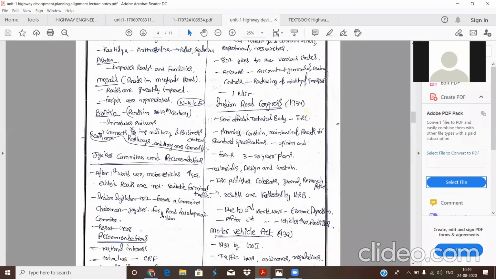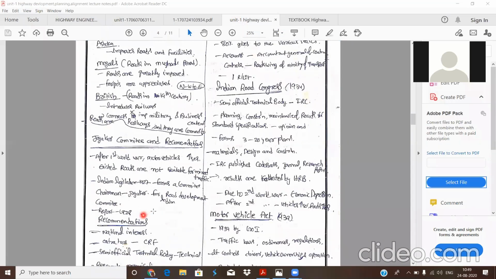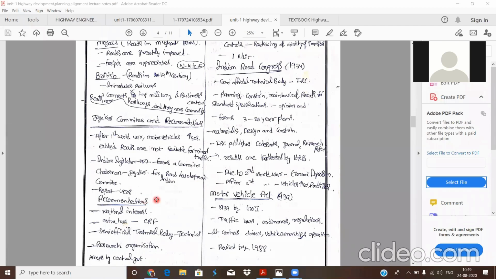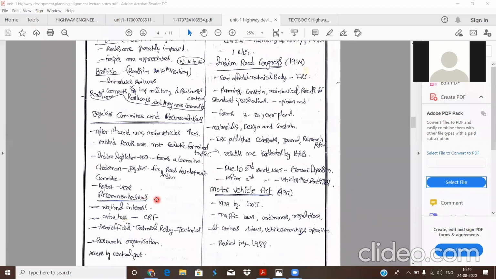Remember, in 1927 the committee was formed, and in 1928 it gave its report. In this report it gave main recommendations. Most of the recommendations were accepted by the government of India, and among them there are four main recommendations.